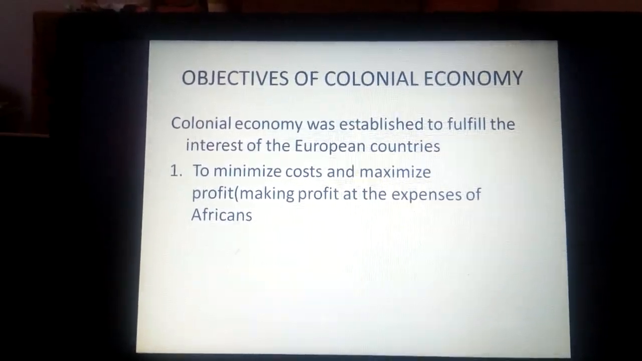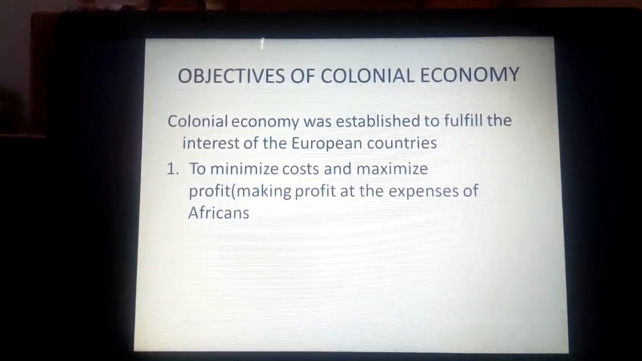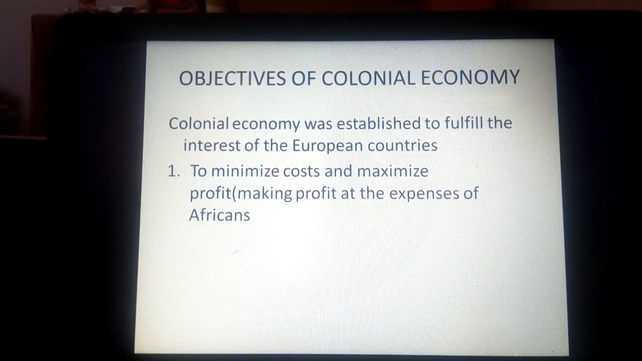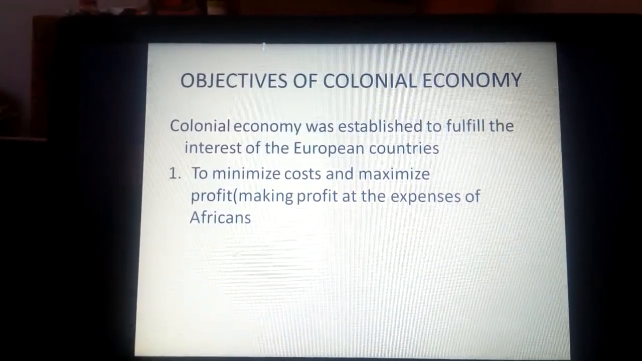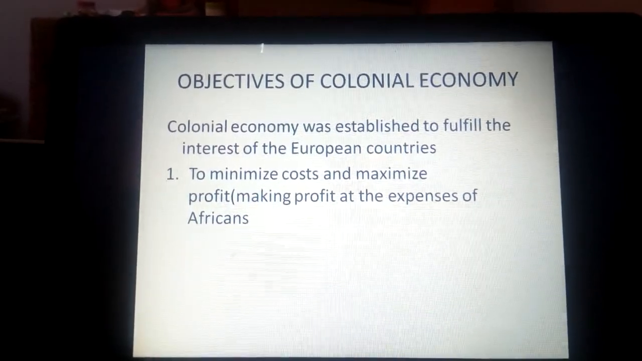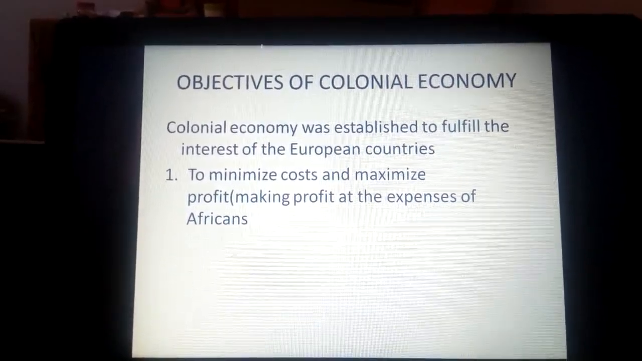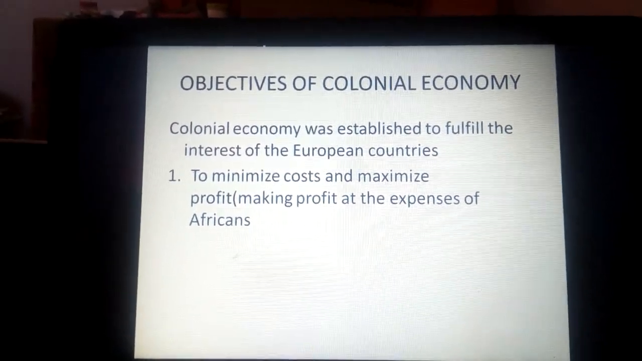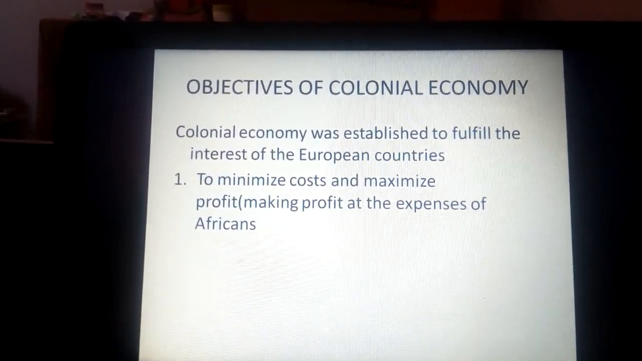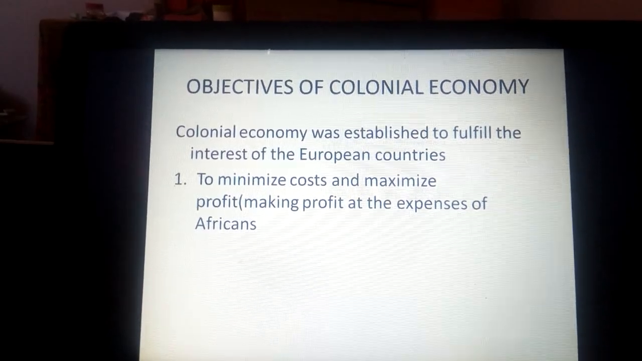One is to minimize the cost and maximize the profit. Here we are speaking of them making profit at the expense of Africans, in which here we mean the Africans were to suffer so as to make profit for the Europeans. That is one, to minimize cost and maximize profit.